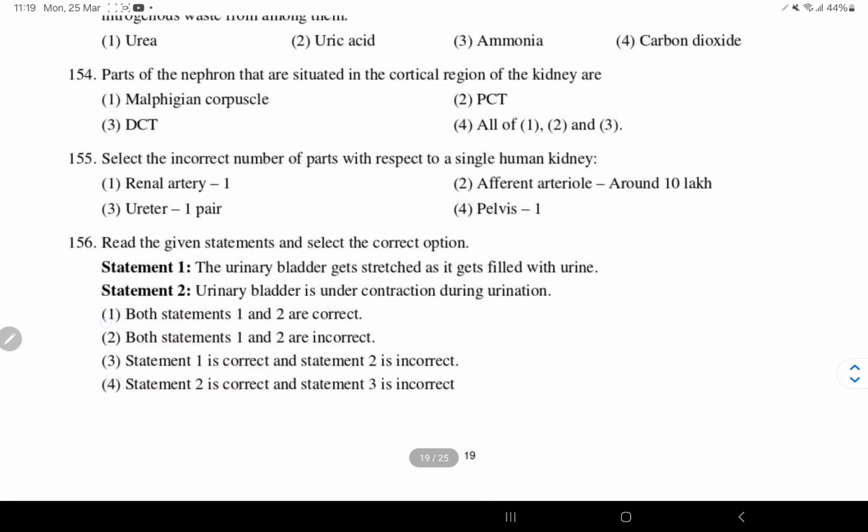And next, coming to the parts of nephron that are situated in the cortical regions of the kidney: Malpighian tubules, PCT and DCT, all the three. The fourth one is the right answer.